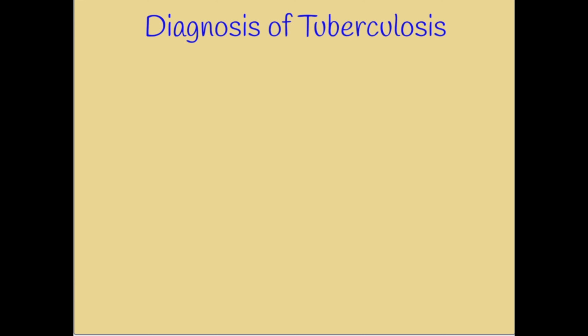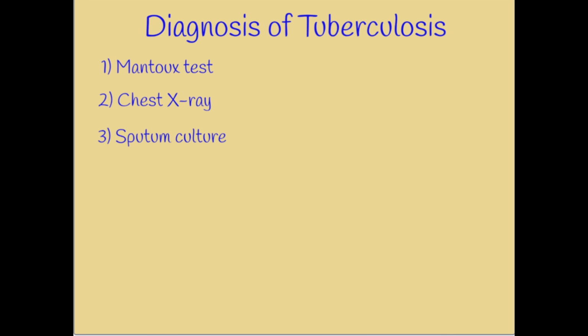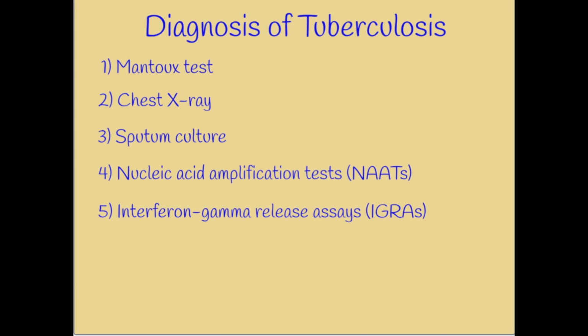Let's have a look at how to identify tuberculosis. Mantoux test. This is a skin test that involves injecting a small amount of purified protein derivative, PPD, into the skin of the forearm. Chest X-ray. A chest X-ray can help identify changes in the lungs. Sputum culture. Nucleic acid amplification tests. Interferon gamma release assays. Blood tests. Biopsy and CT scan, and some other ways are there too.